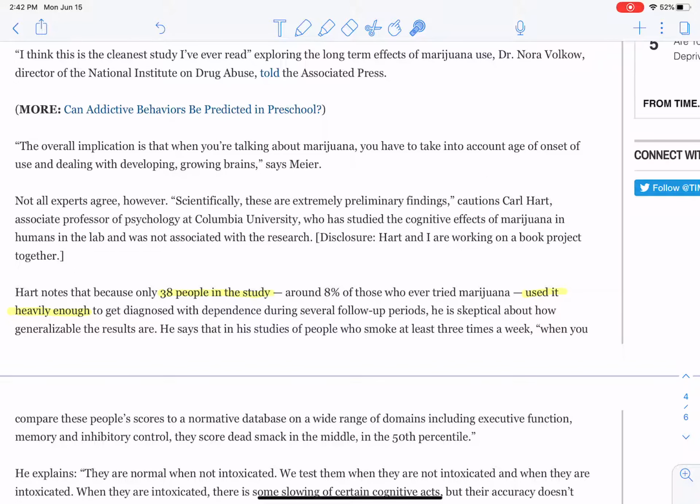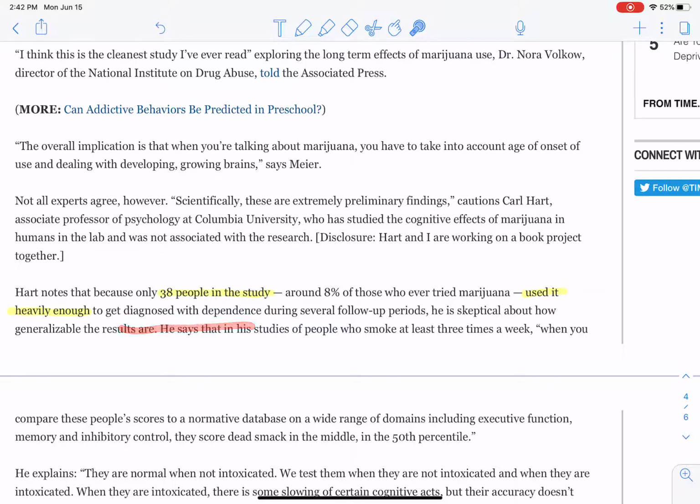So one of these scientists is skeptical about how generalizable the results are, right? Which in this case, because they just got that one town, is one big red flag there. Also, another red flag, and I've got it highlighted here, is that only 38 people in the study used marijuana heavily enough to be diagnosed with dependence, right?